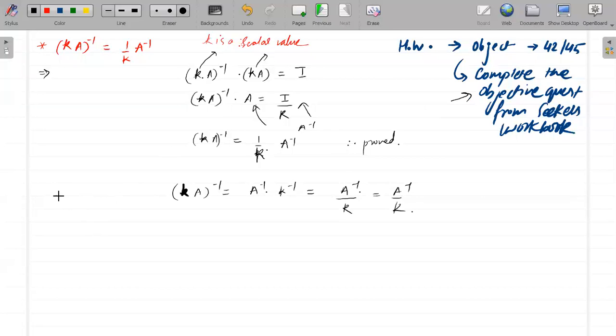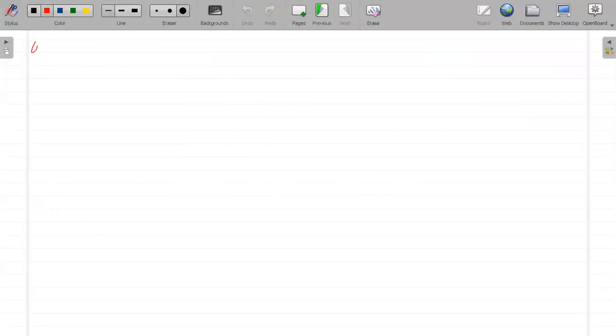So let's solve some questions based on inverse. See, the question I'm writing was asked in JEE Mains 2014.